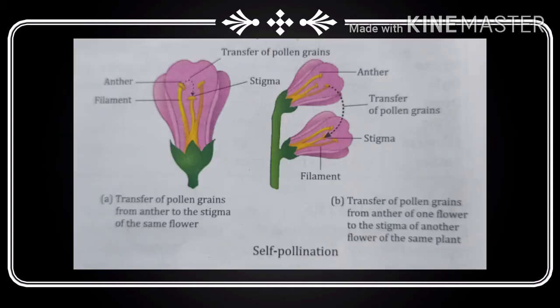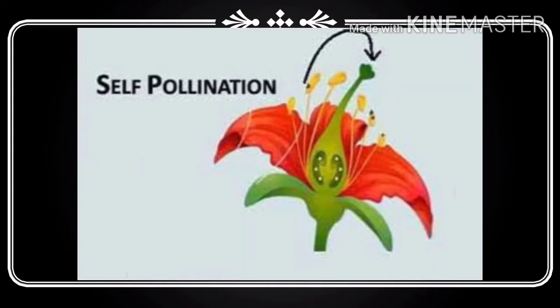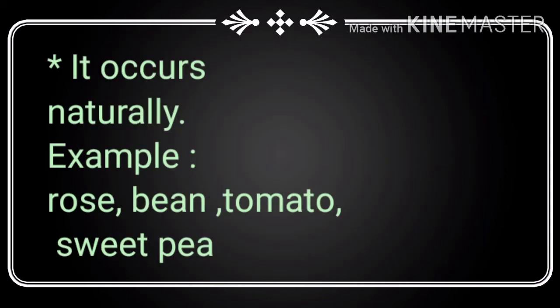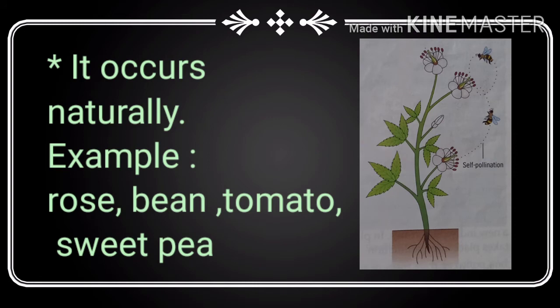Self-pollination occurs naturally. Some self-pollinated plants are rose, bean, tomato, orchid, sweet pea, etc.